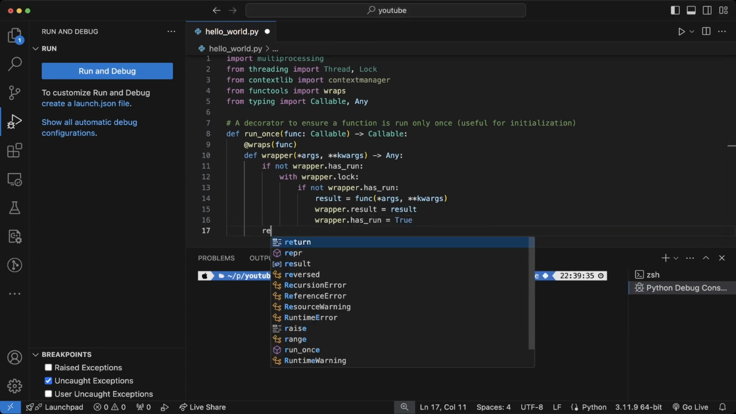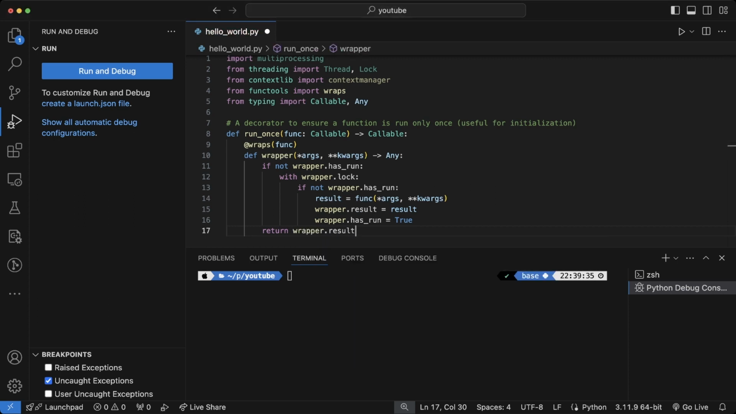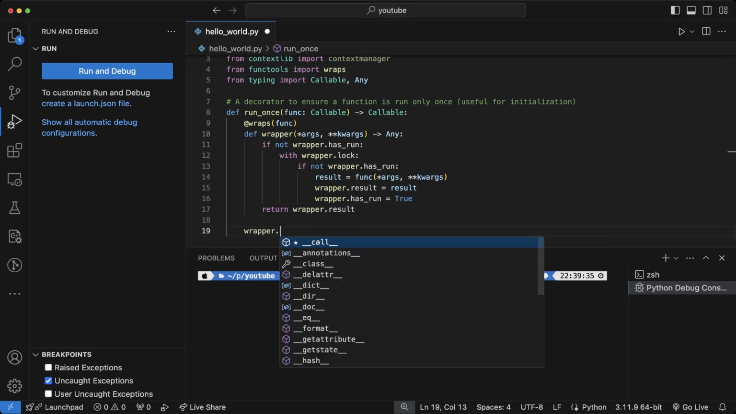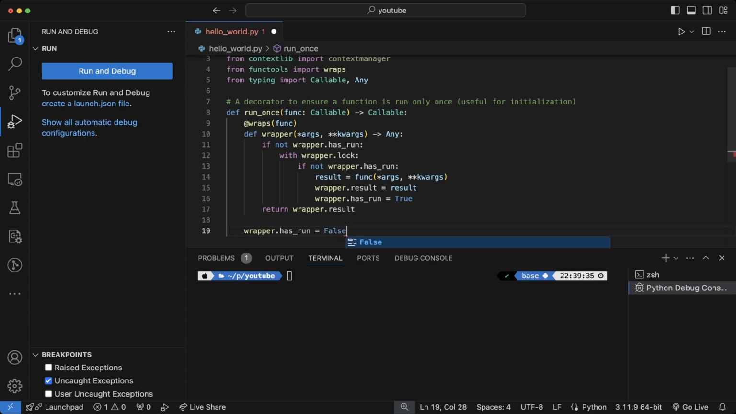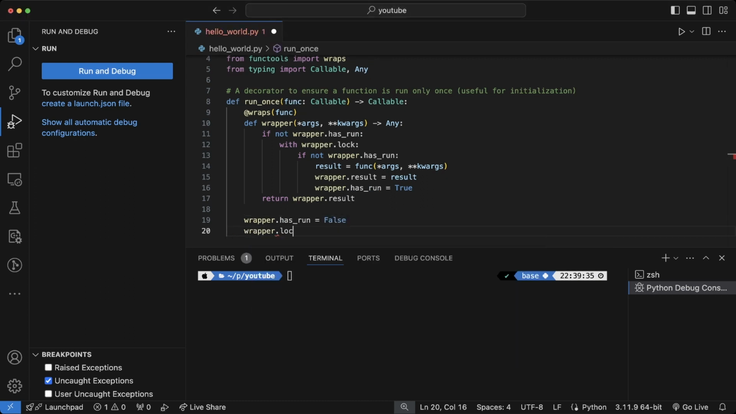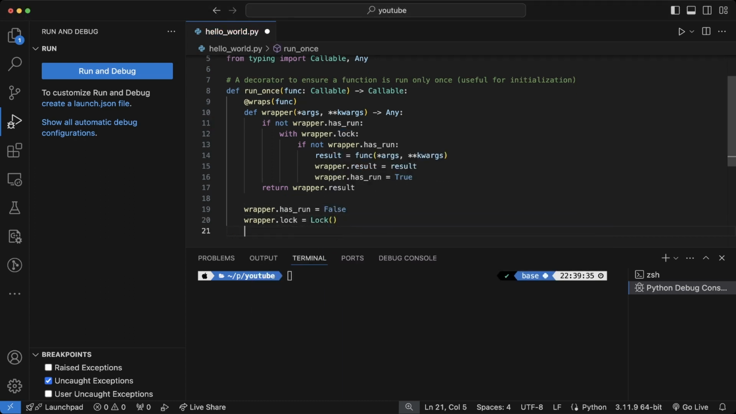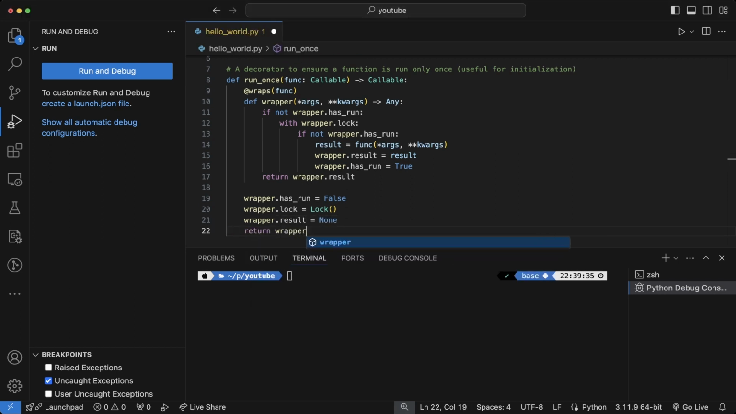This decorator ensures a function only runs once, perfect for when you want to guarantee that initialization happens just once, because nothing screams senior engineer like making sure your code is immune to multiple initializations. Think of it as a one-time password, but for a function.